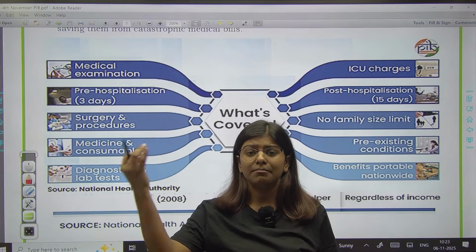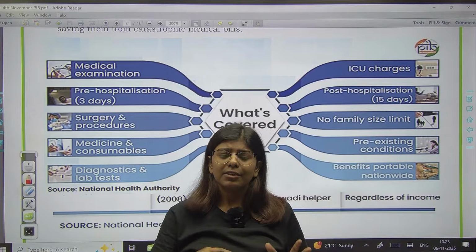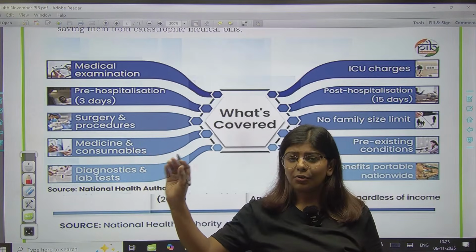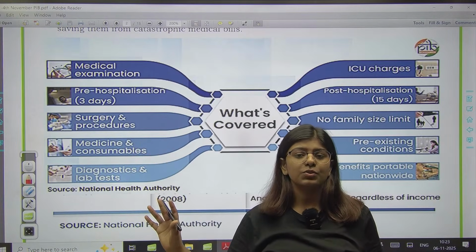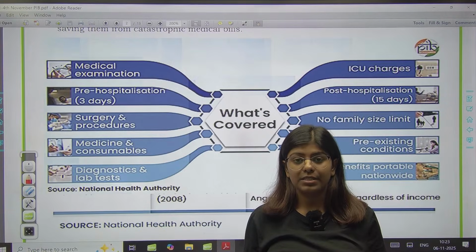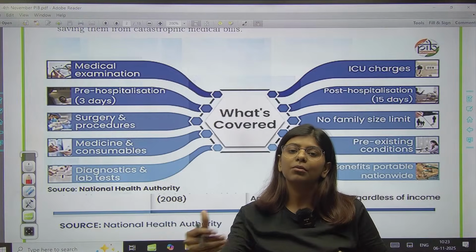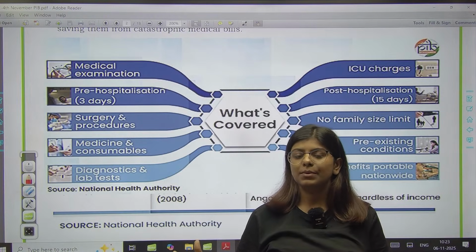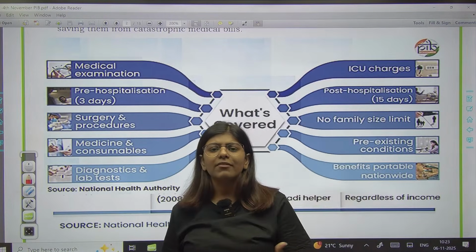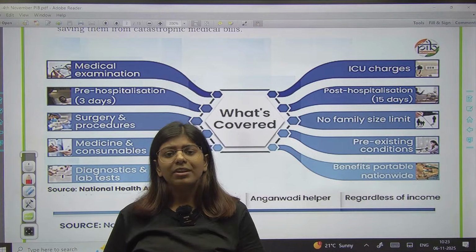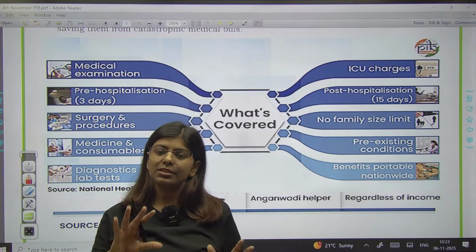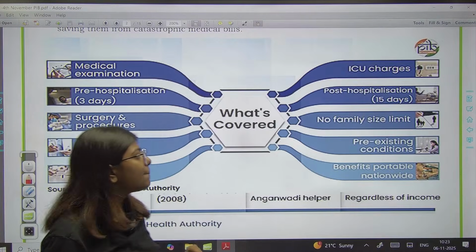For example, the medicines, they are very costly. Then जो भी आपके out of hospitalization का जो भी cost होता है, they are not covered into this. Also the private hospitals, they are not ready to get associated under this scheme, because यहाँ पे काफी low level का यहाँ पे जो भी आपका fund है वो release होता है या फिर slowly release होता है, so they become hesitant for that. Okay, so that is there.